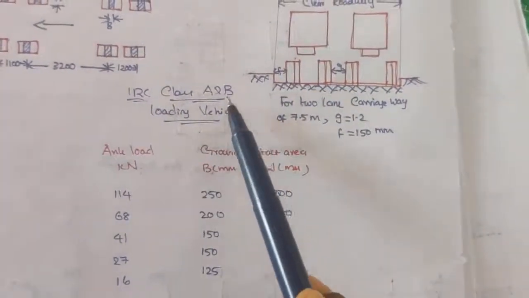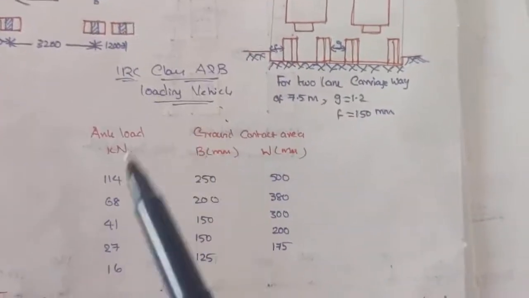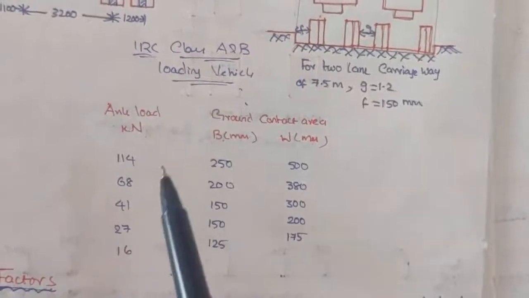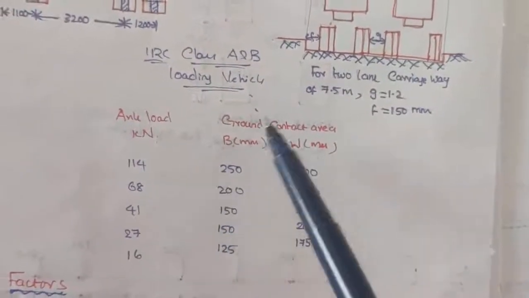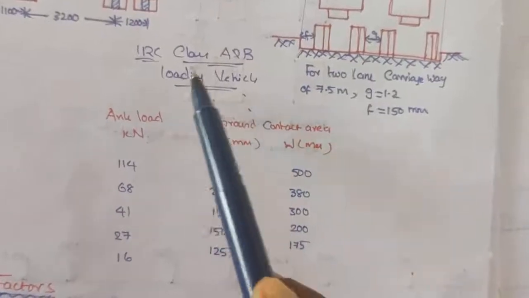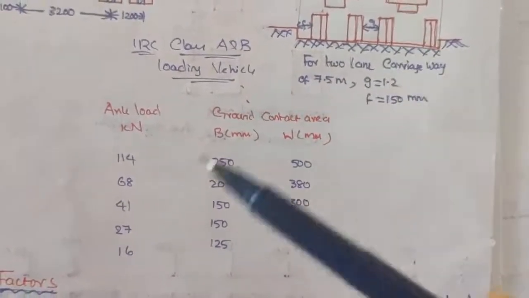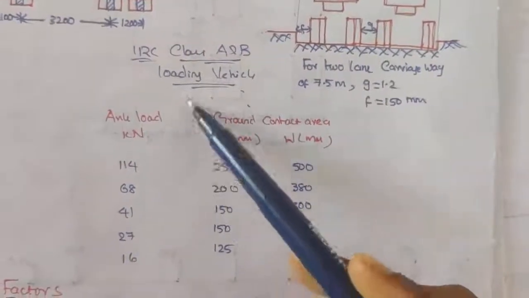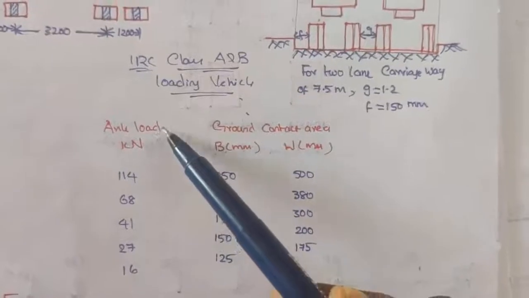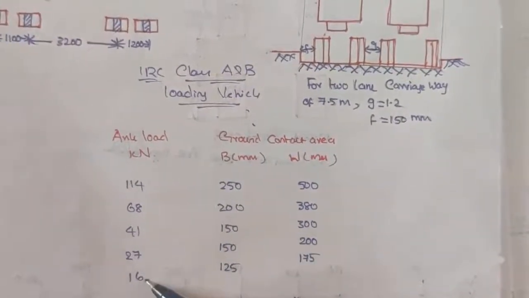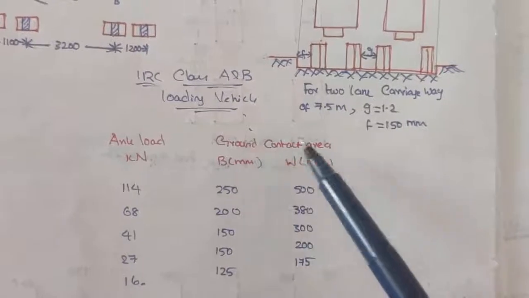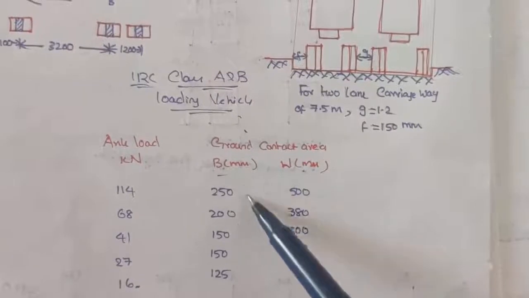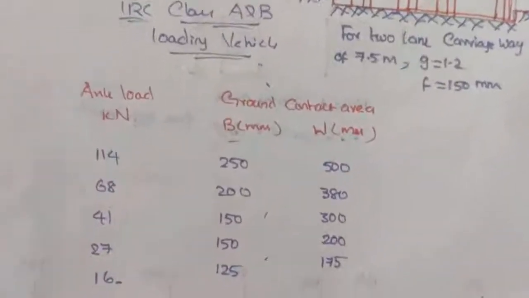So for IRC class A and B loading vehicles, normally for other district roads, major district roads, village roads, and in forest areas, when we are constructing some bridges, for all these types of bridges we will prefer A and B loading only. If you are going for national and state highways, we will go for the IRC class A loading. For class A and class B, they define the axle load in kilonewton, and from this the ground contact area, how much width and length we have to provide, they mention in mm. So as you can see in this table.